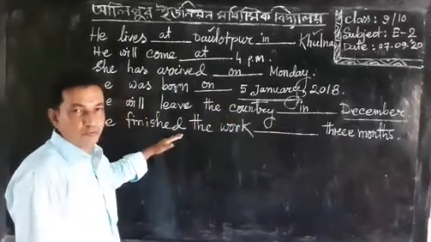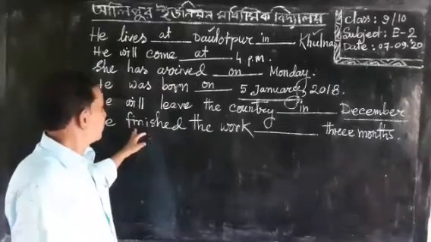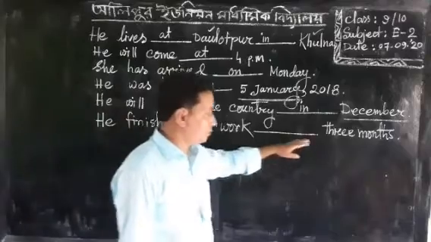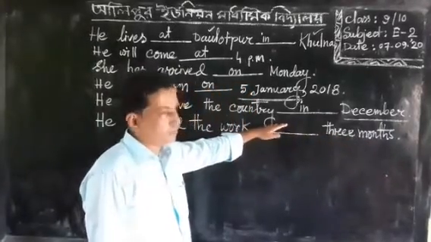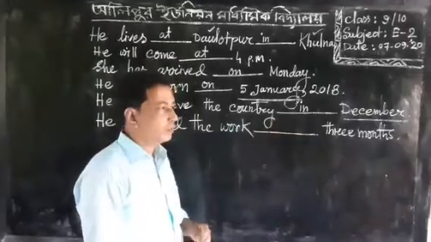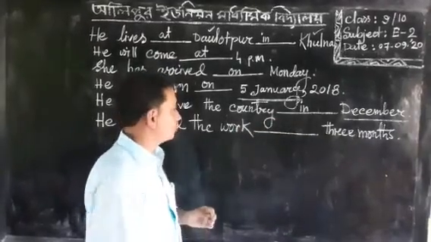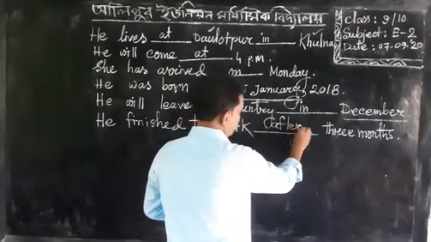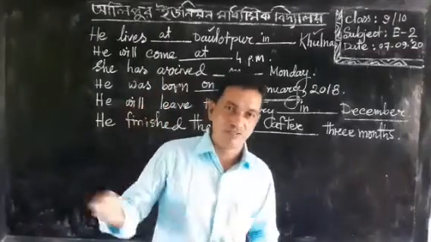This is an example of past indefinite tense, and if the sentence is past indefinite tense and there is a period of time with a blank before it, in this sentence we have to put after, because this sentence indicates past indefinite tense or past tense.